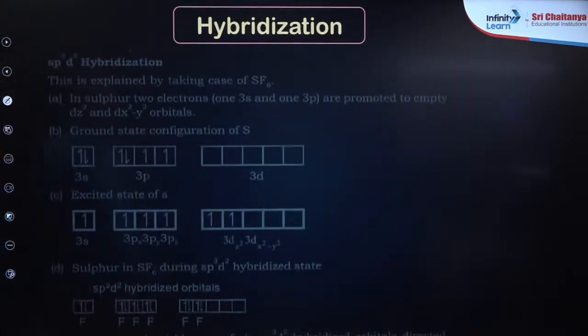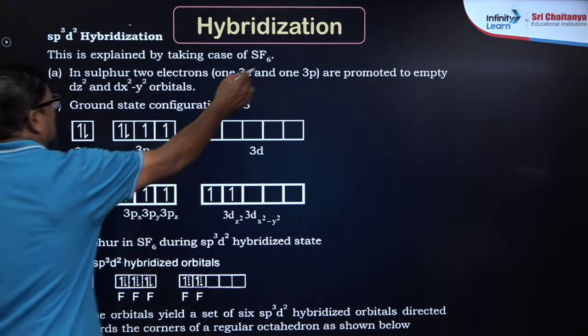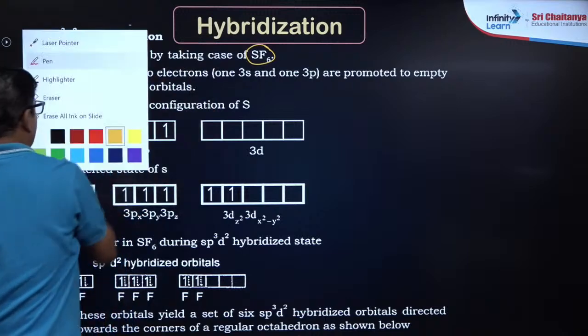That's good. Now sp3d2, SF6 is an example. We already discussed the shape of SF6.